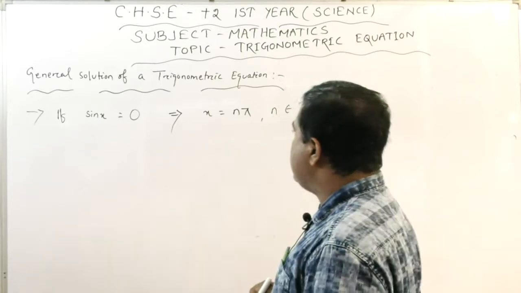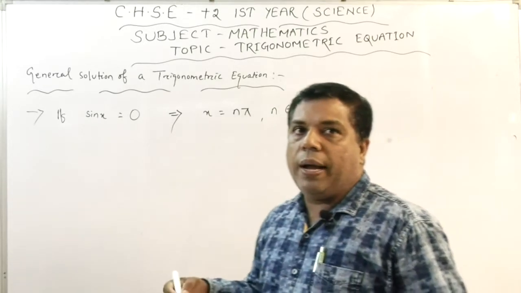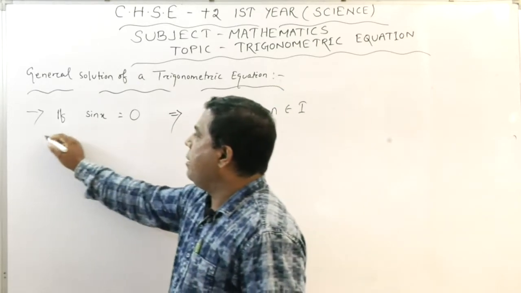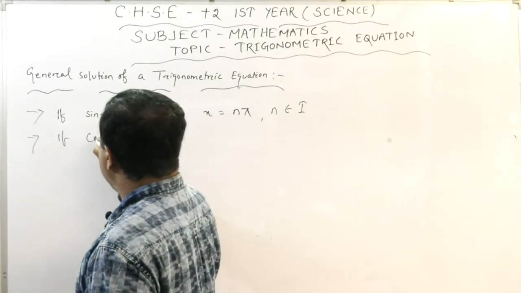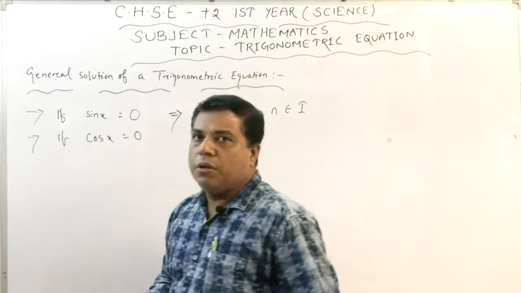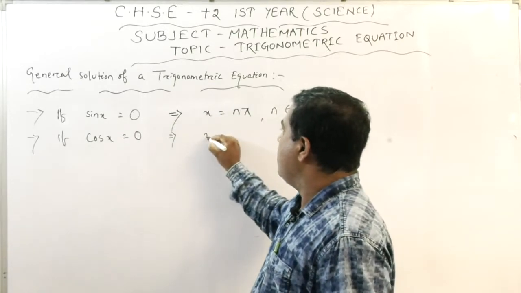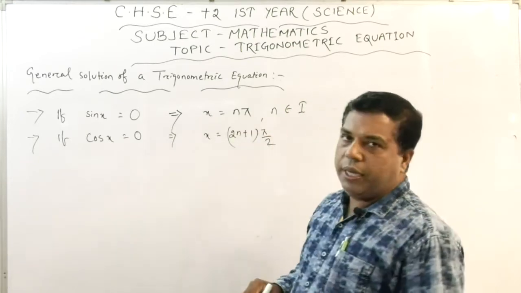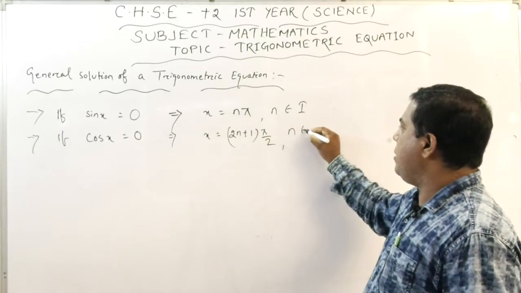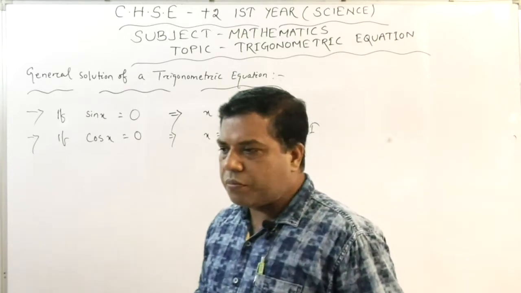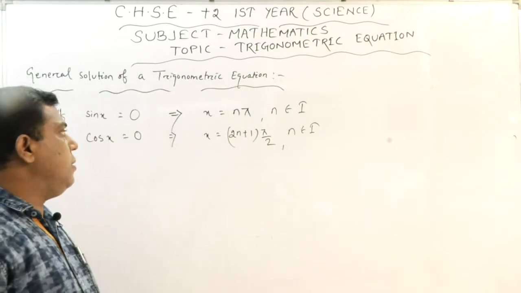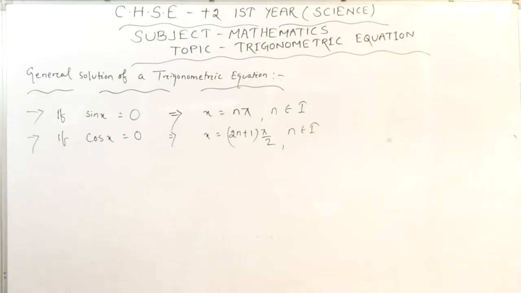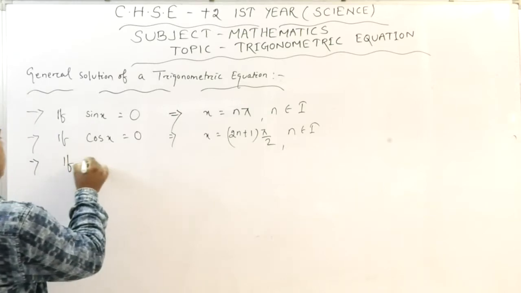Clear? So that means if an expression is in this format, we can find its general solution. Next, if cos x equals 0, its general solution is x equals 2n plus 1 multiplied by pi by 2, and n is an integer. In this way we are able to find the solutions of this type of expressions if cos x equals 0. And for the next one, if tan x equals 0,